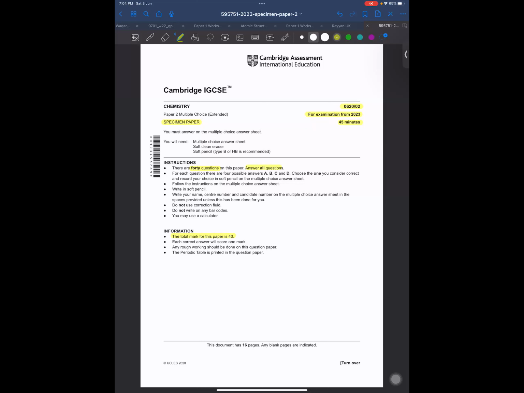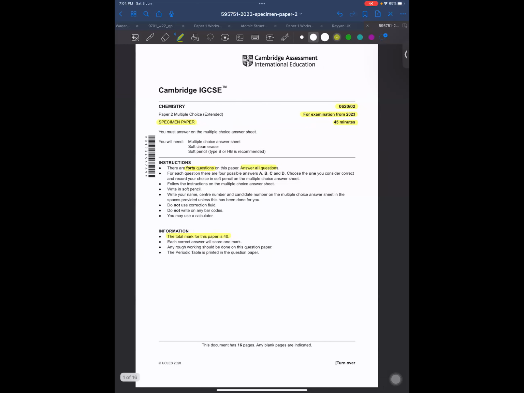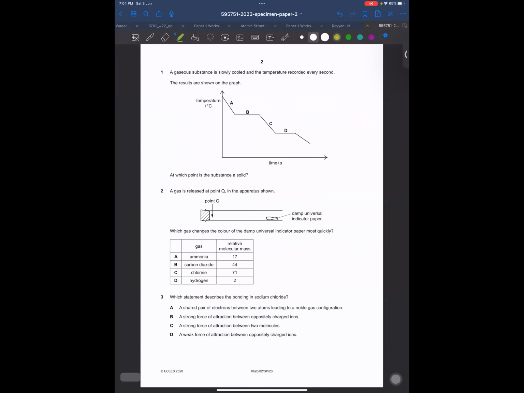We just need to solve 40 MCQs in 45 minutes, which means you need to solve each MCQ in almost 1 minute, right? So we are going to start from here. Question number 1: a gaseous substance is slowly cooled and the temperature recorded every second. This is the new syllabus, cooling curve. Cooling curve is in the new syllabus, so this MCQ must be important, right? The results are shown on the graph.